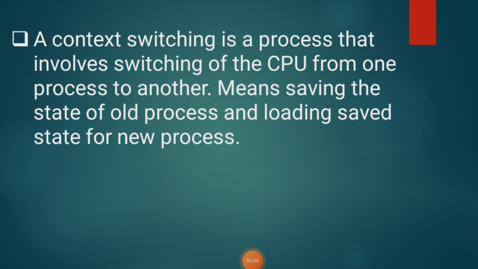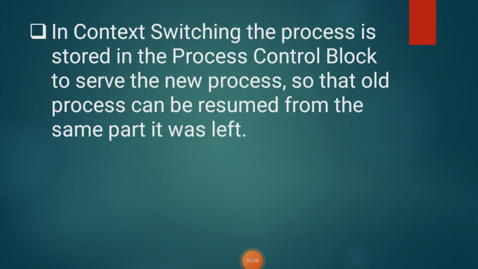Context switching is one of the most essential features of a multitasking operating system. In context switching, the process state is stored in the process control block. Why do we need to store the switched process in the PCB?